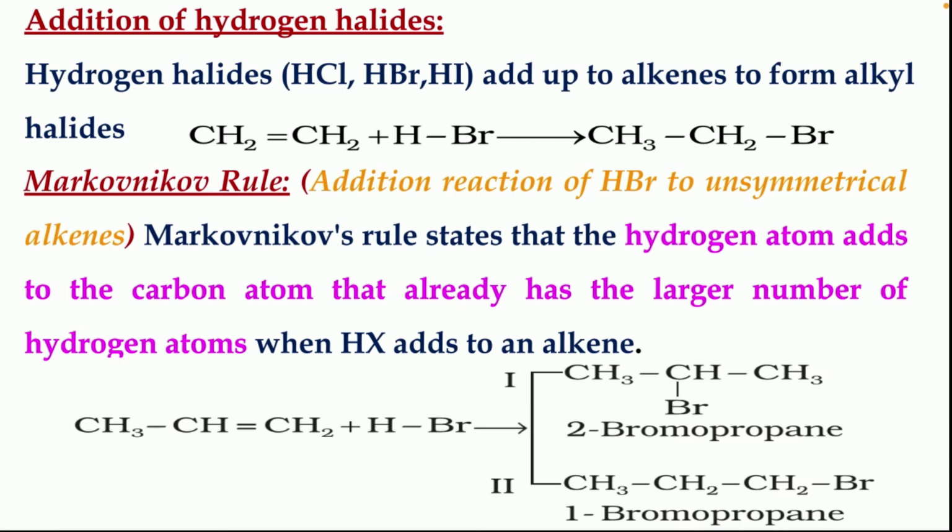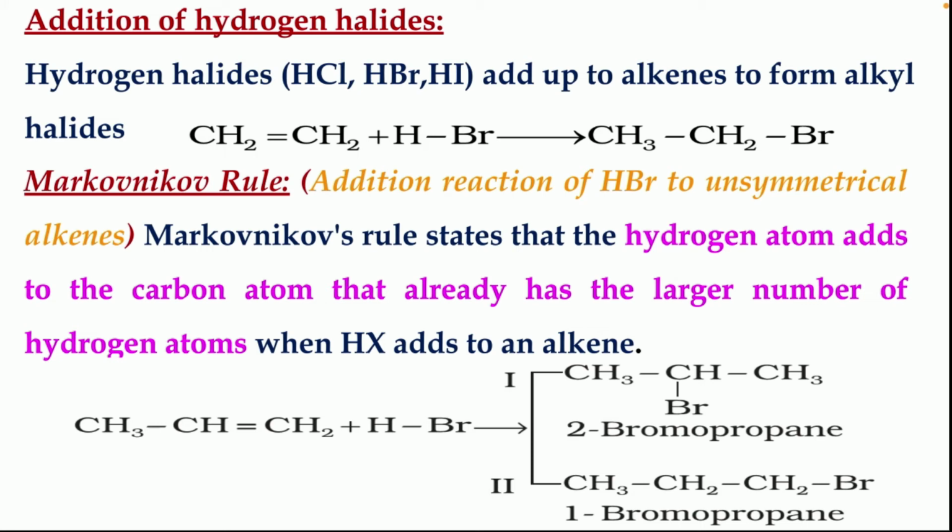So here two different structures are possible: 2-bromopropane can be formed as well as 1-bromopropane. But according to Markovnikov's rule, the negative part of the addendum will attach to the carbon which contains a lesser number of hydrogen atoms.